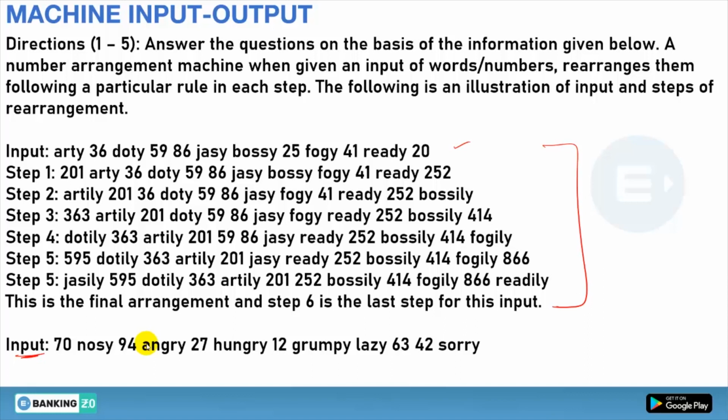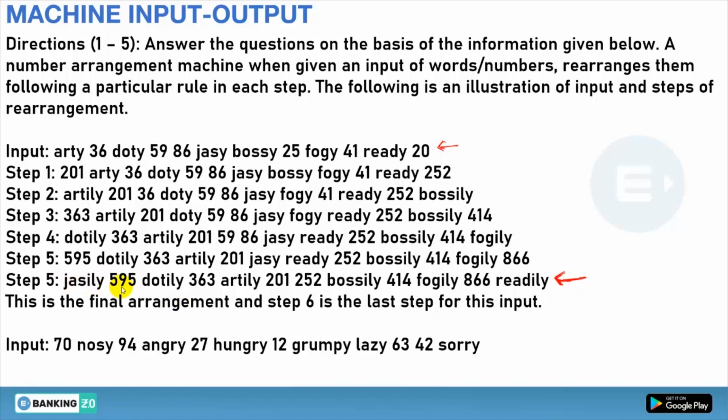First of all, you should pause the video and try it by yourself: what is the logic and how you can solve it. Okay, and I will let you know the trick. My work is to tell you the trick and tip to solve input output fast. First of all, see the input and try to find out its logic. First see the last step, so that you can understand what is going on.